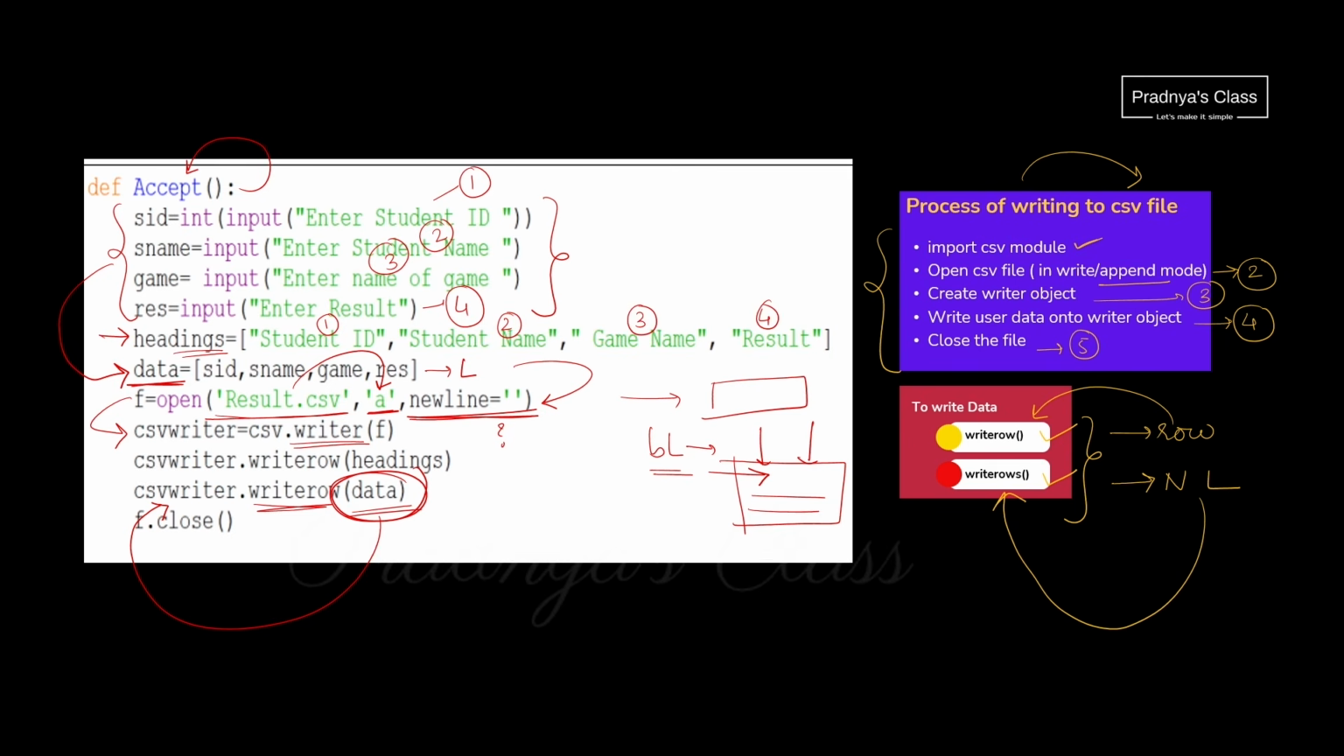As we use writerow function to write data, in the same way you will be using writerow function to write headings and giving it to the writer object. So that was the code.